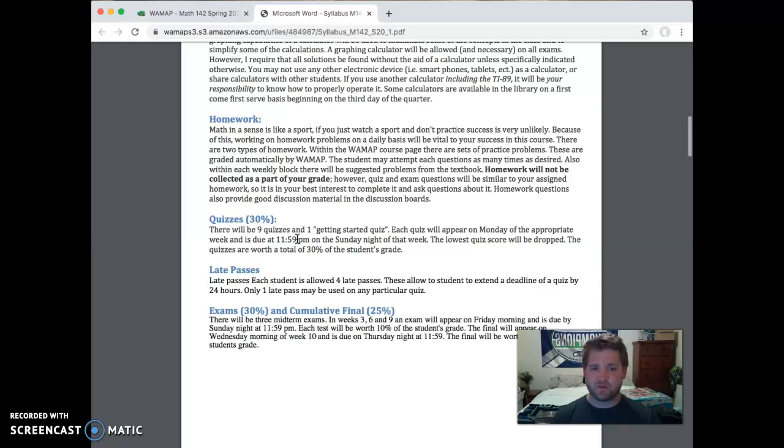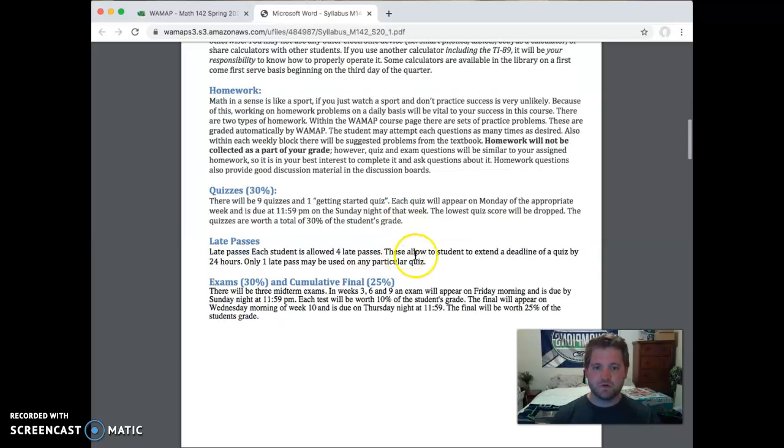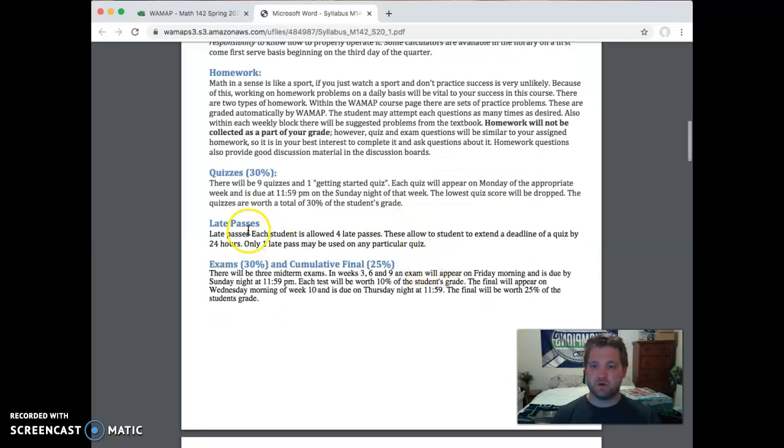You can reattempt these as many times as you like. You should really just be getting 100% on these. There are some late passes, so you'll get 4 late passes. For whatever reason, if you were unable to turn this quiz in by the due date, you can use one of these late passes, and that'll extend the due date for 24 hours.